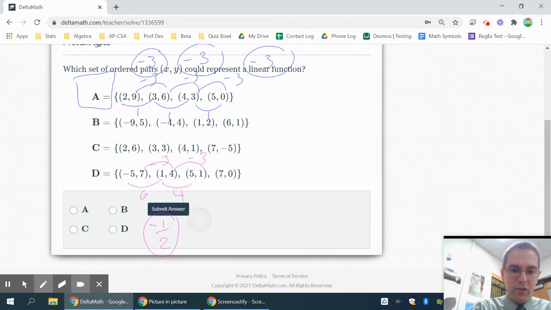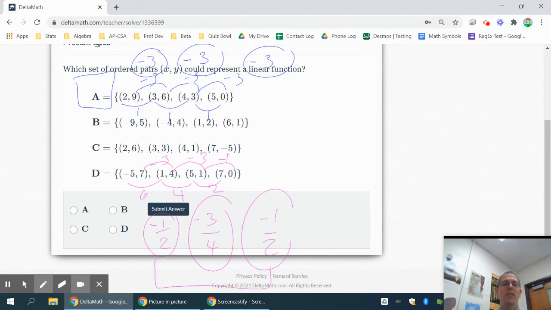So this next rate of change would be -3/4, which is not the same as -1/2. And on this one, my y is going down by 1, while my x is going up by 2. So that one is -1/2. So it turns out these two do match, but since they don't all match, it's not a linear function.